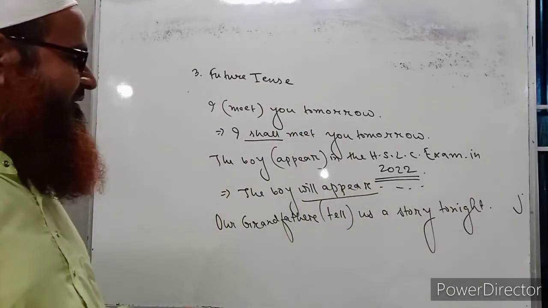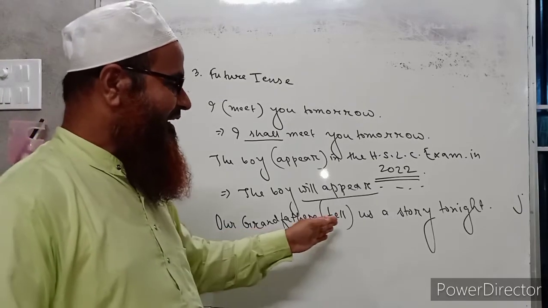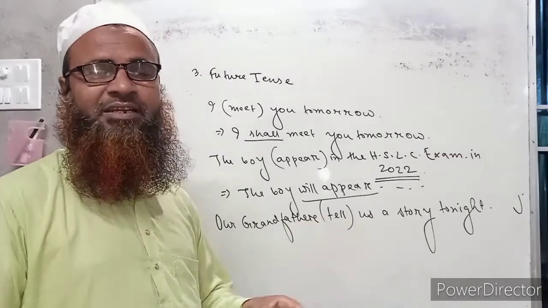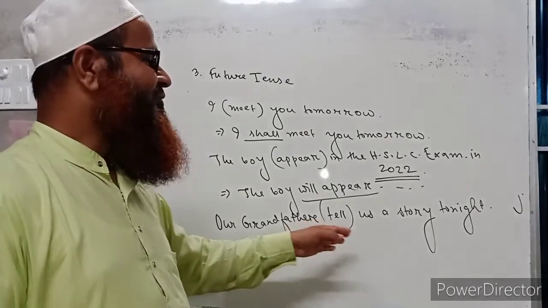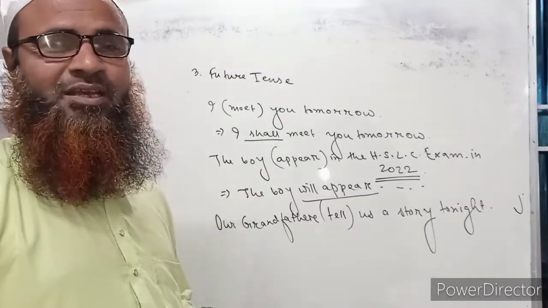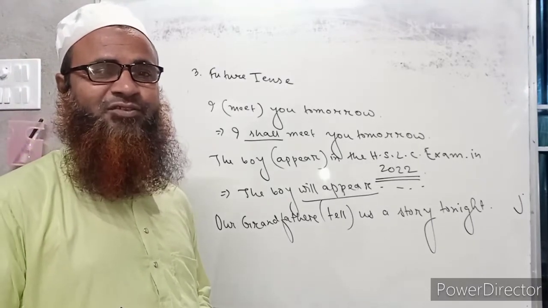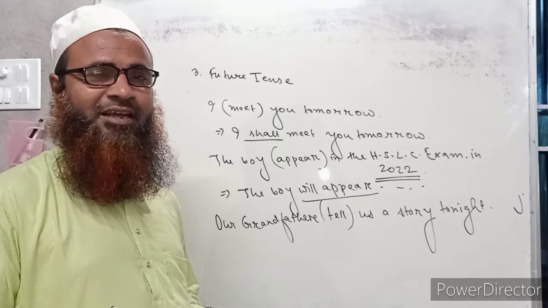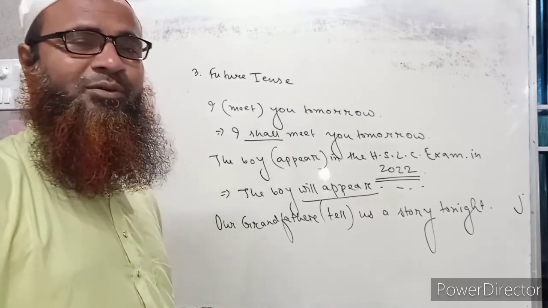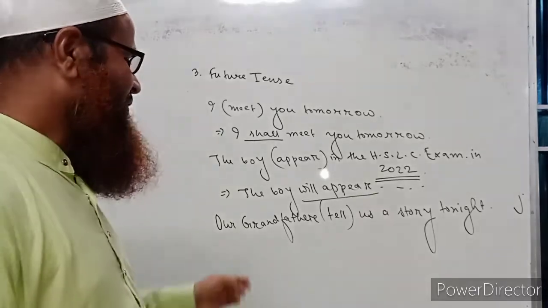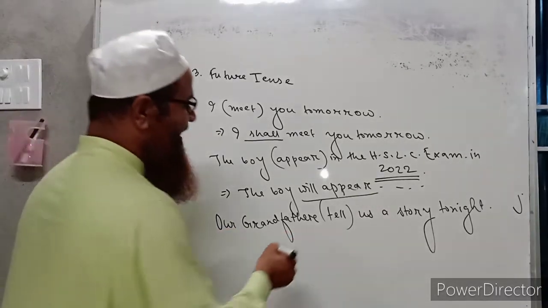Our grandfather, during the daytime, has told us that he will tell us a story tonight. Grandfathers and grandmothers are in the habit of telling stories, and grandchildren are in the habit of listening to their stories. So we can say, our grandfather will tell us a story tonight.